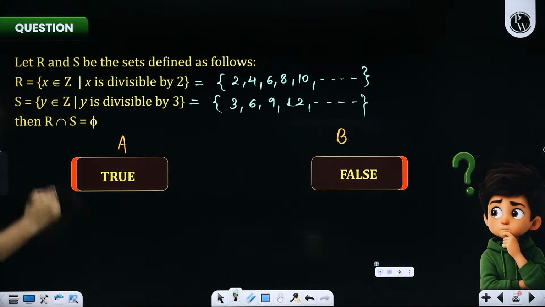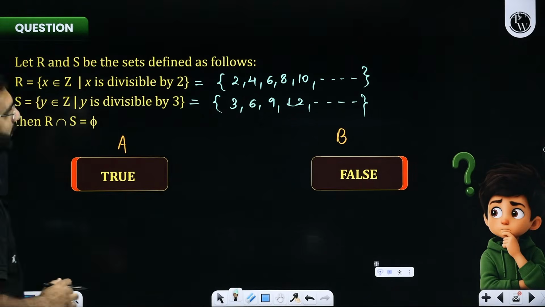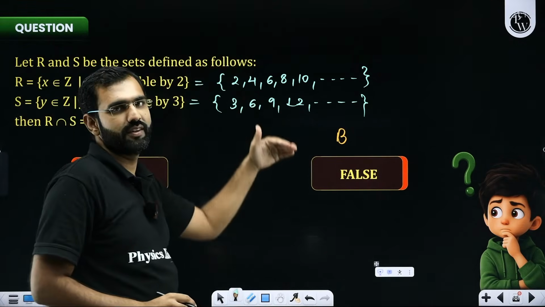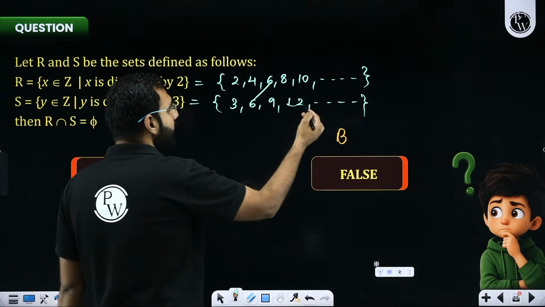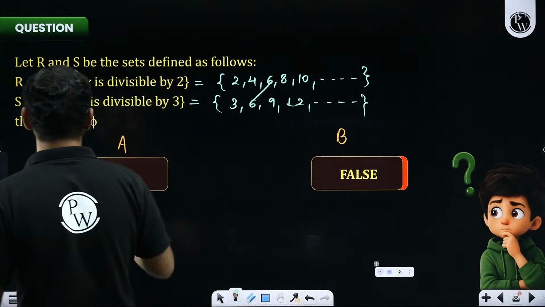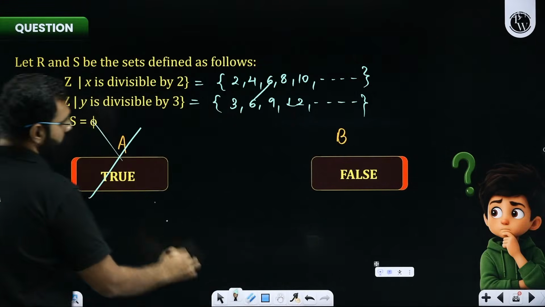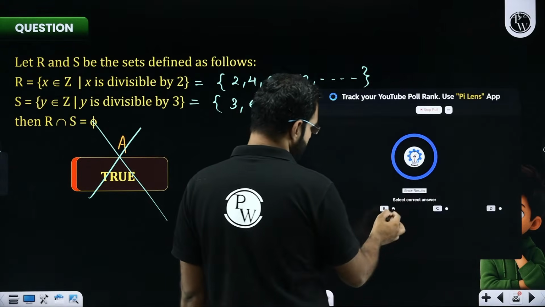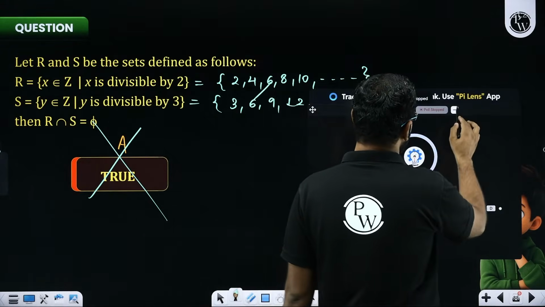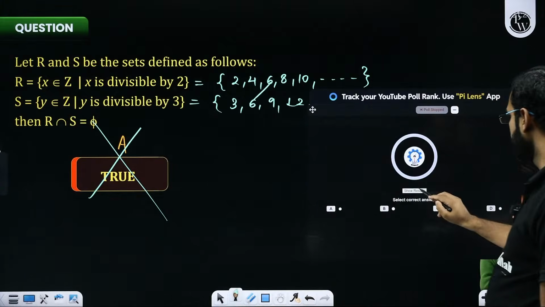So it says R intersection S will be 5. Come on. The numbers which are divisible by 2 as well as 3 will be divisible by 6. Look at this: 6, then 12, then 18. So is it 5? No, that is clearly false. So I'm sure if you understood it, you must have marked option B. I did ask you to mark option B.